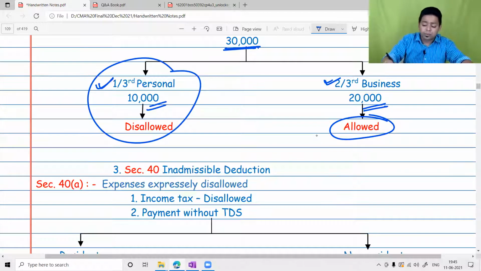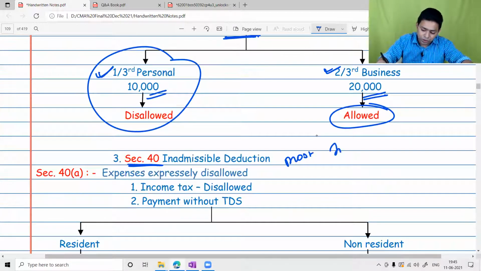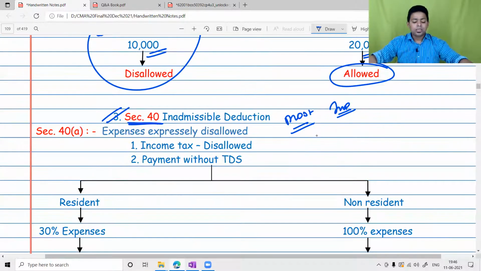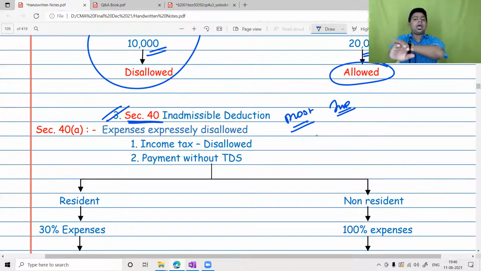Section 40 is one of the most important sections of the syllabus. Most important means if it is a PGBP question, section 40 has to come in exam. It's that important. Okay, it will be there definitely. I'm telling you, section 40 will be there in your examination. That kind of confidence you need to have under section 40. Section 40 is having many sub clauses and clauses.